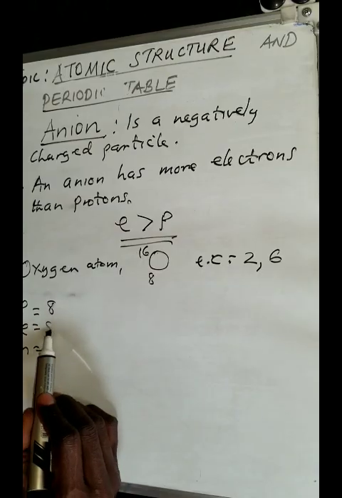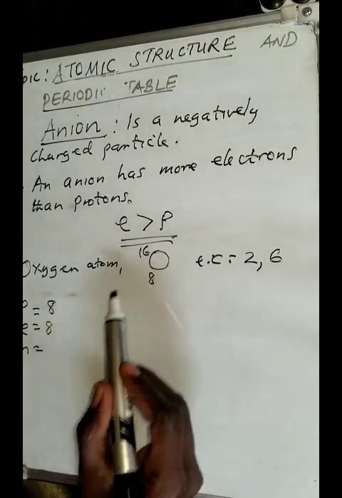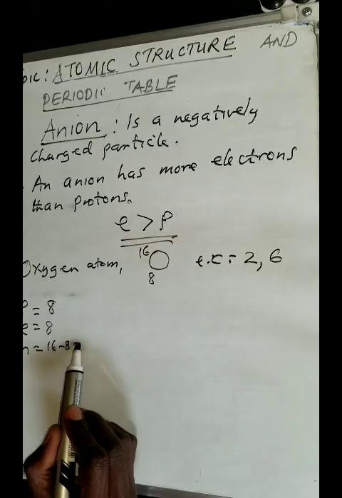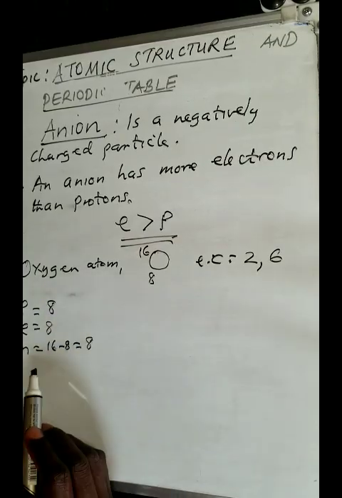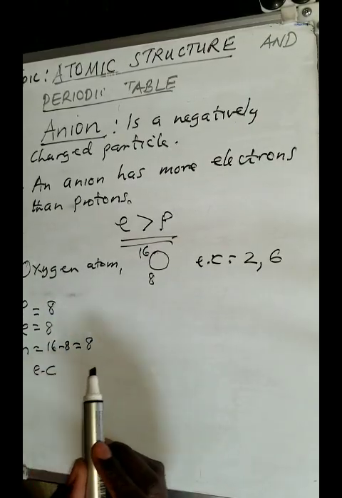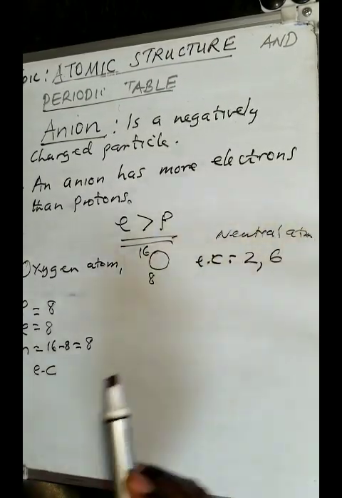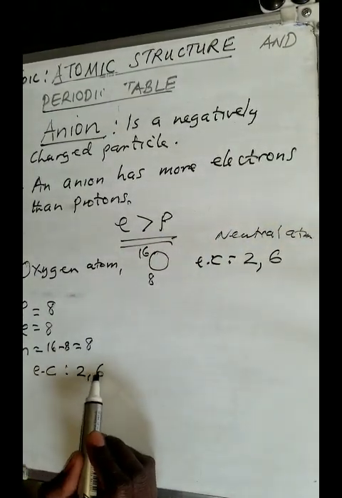How many electrons? It will still be 8 because it's in a neutral atom. How do I get the number of neutrons? It is 16 minus 8, which will give you 8. Now remember, we said the electronic configuration in the neutral atom of oxygen is 2,6.